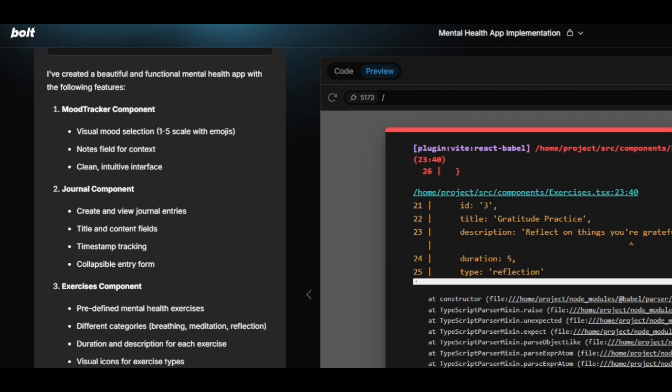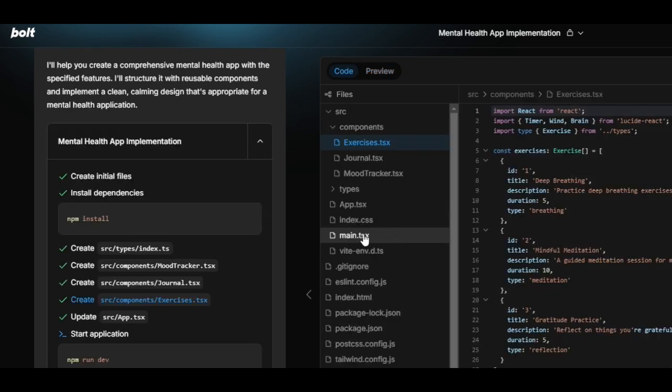So it mentioned in the exercises.ts file, the TypeScript file, line 23. I go to line 23. This line has an expected comma grammar error.